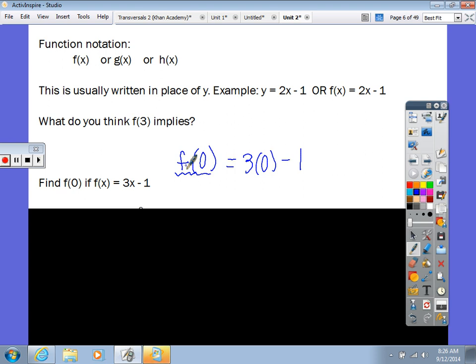All right? Well, great news. We don't really care. Well, we care, but we don't care when it comes to math. Okay, your final answer would be what? What is 3 times 0? Minus 1. All right, so this actually forms a point. And your point is always x comma y, or your input comma your output, right? So what number did we put into our function? 0. What number did we get out of our function? Bam. That is the point that would be created when you put 0 into your function.